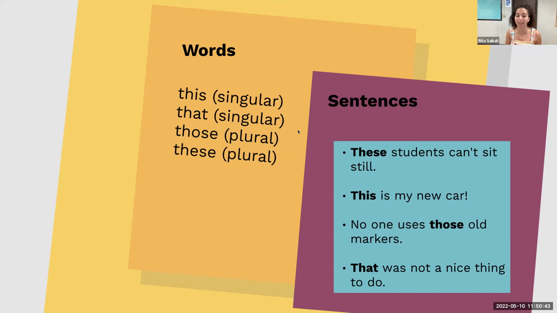Okay, so while that is not a nice thing to do, it is not talking about something that's close or something that's far. It's talking about an idea, or a thing.